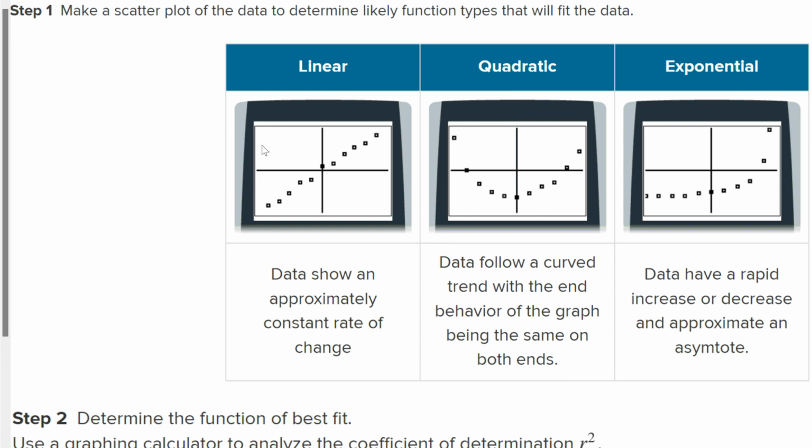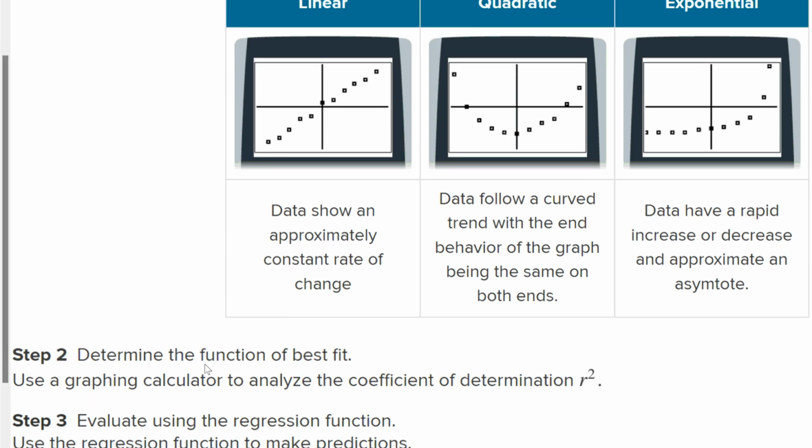So when we're making a scatter plot, we're just plotting points. That's all we're going to do. We can put them in Desmos or a graphing calculator, and then we can hit graph and see what they look like, and then we can determine the best fit, and see if it's linear, or see if it's quadratic, or see if it's exponential.